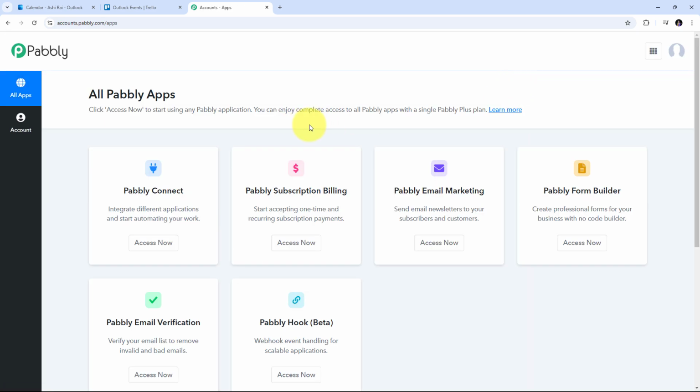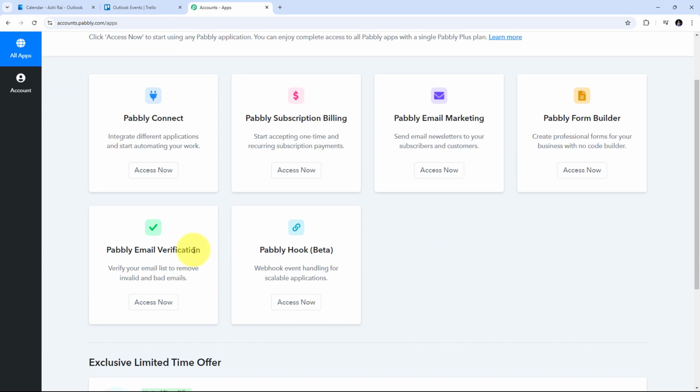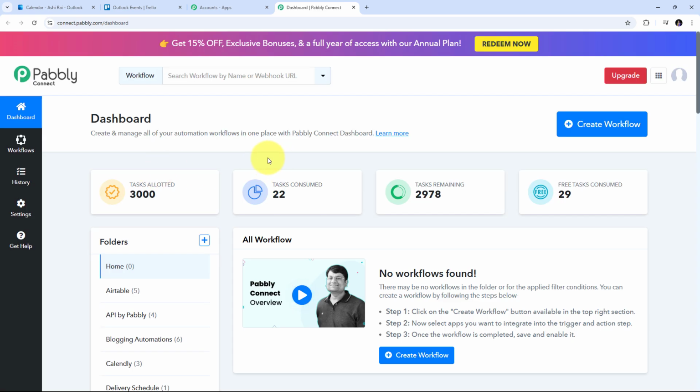and you will get to see this page. These are all the apps that Pabbly offers, and we are going to use Pabbly Connect here. For that, I just need to click on this Access Now button under Pabbly Connect. And this will direct us to the dashboard of Pabbly Connect. Now here in the dashboard, I need to create a new workflow.